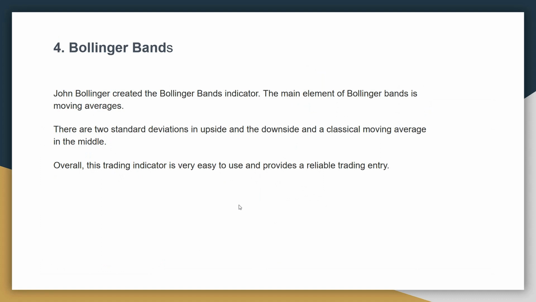Bollinger Band. John Bollinger created the Bollinger Band indicator. The main element of Bollinger Band is the moving average. There are two standard deviations on the upside and downside of the classical moving average in the middle. Overall, this trading indicator is very easy to use and provides reliable trading entries.